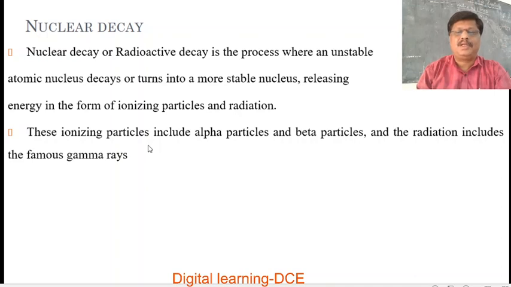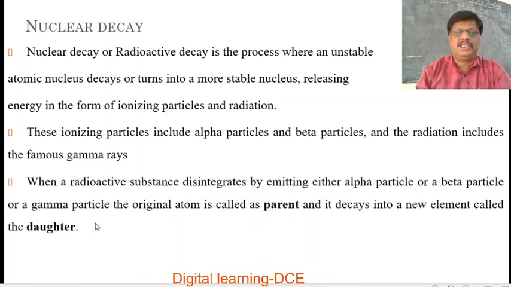These ionizing particles include alpha particles and beta particles, and the radiation includes the famous gamma rays.